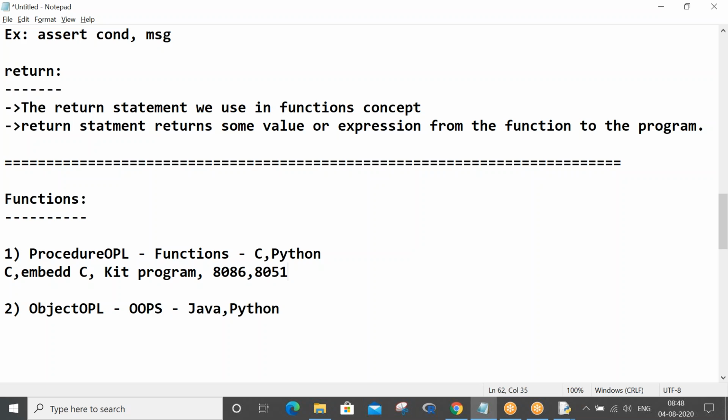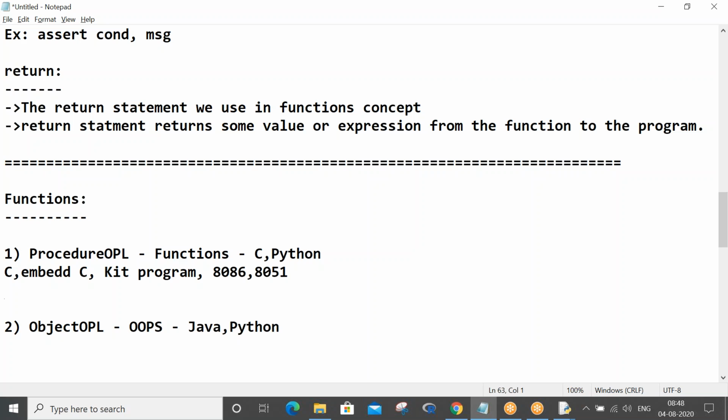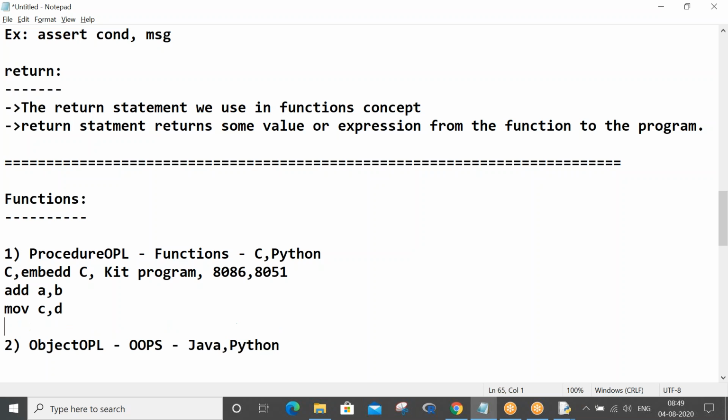On these kits, if you would like to dump programs straight away, like add a comma b, this is called an instruction. Move c comma d is also an instruction, meaning c equals b. Add a comma b means a plus b. Some people from the electronics background, or who have done embedded coding, must have seen this kind of coding. This coding we do a lot using functions only.